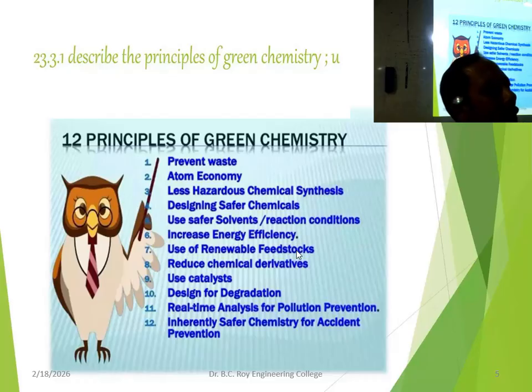A plus B equals C, no side product. Sometimes there is a side product. If a side product is formed, that should be a raw material or feedstock for another process. That way, the byproduct from one process will go as a raw material for the next processing unit, then it will go to the next, and ultimately it will become a cyclic one.